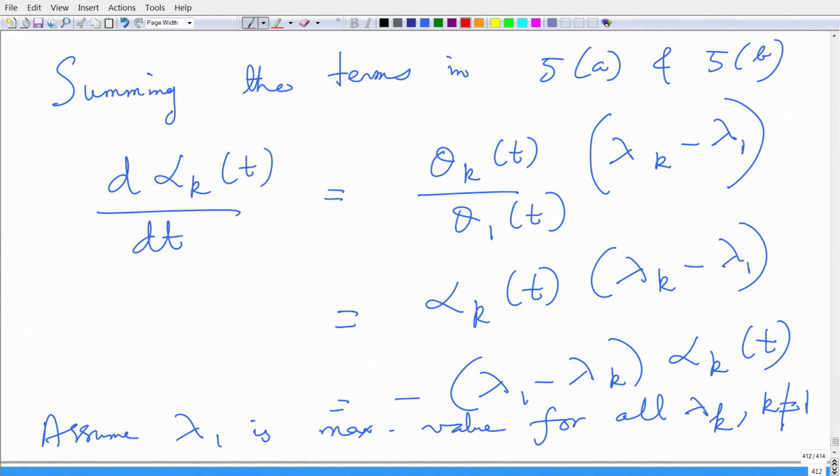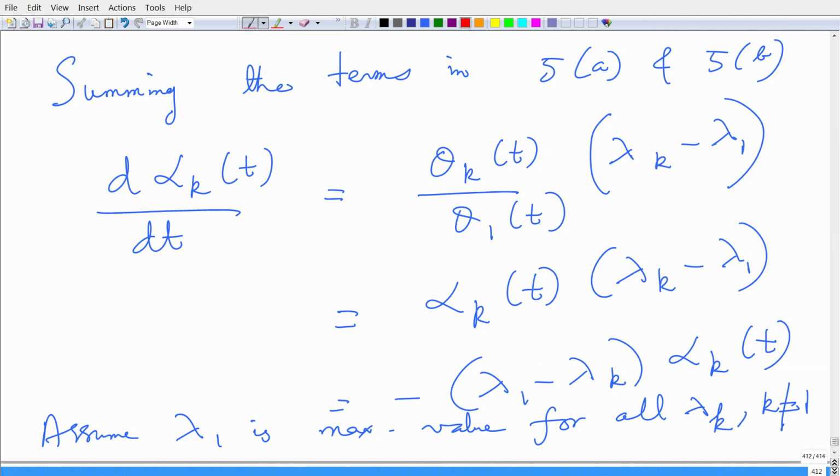Now, theta k upon theta 1 is alpha k, and I can write this as lambda k minus lambda 1. So, since lambda 1 is my maximum value, that is, the maximum eigenvalue, and lambda 1 is greater than lambda 2 is greater than lambda 3, and so on, I would like to write it in the form of minus of lambda 1 minus lambda k.